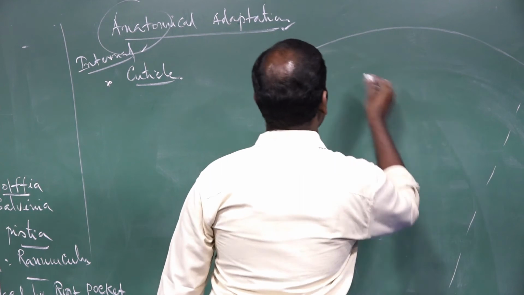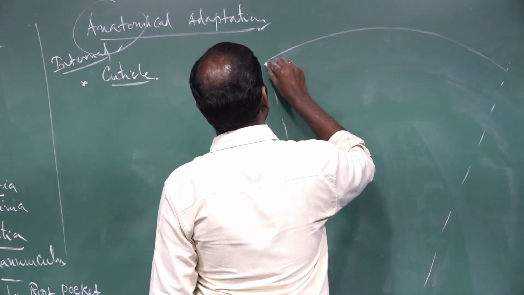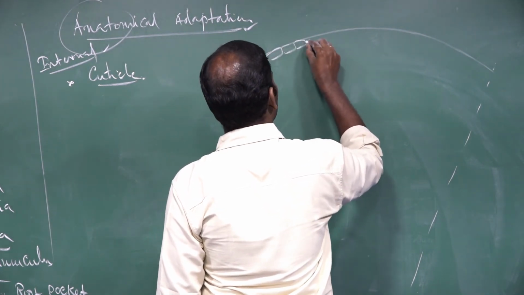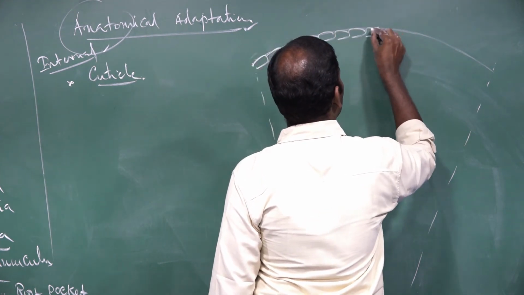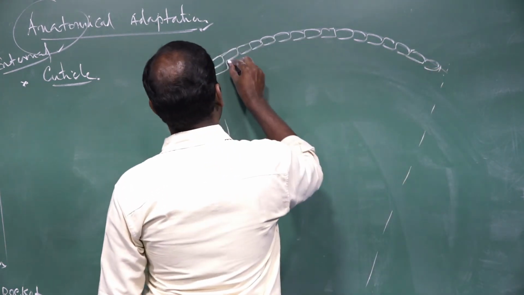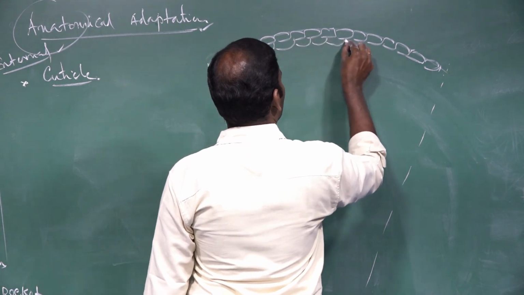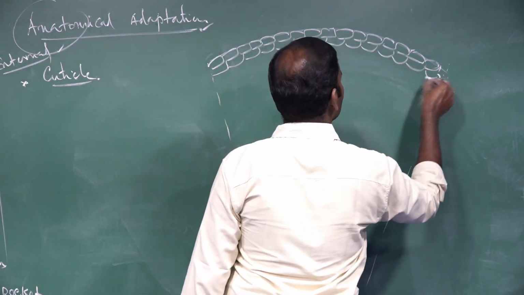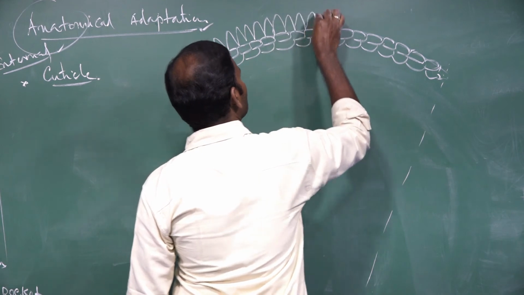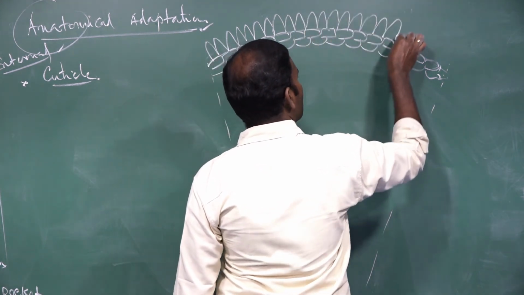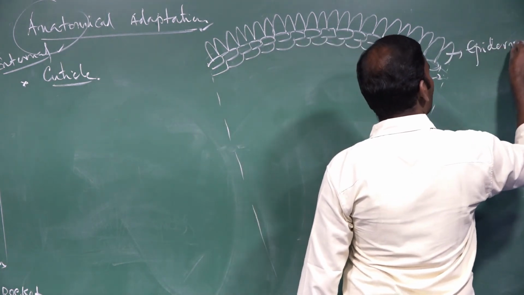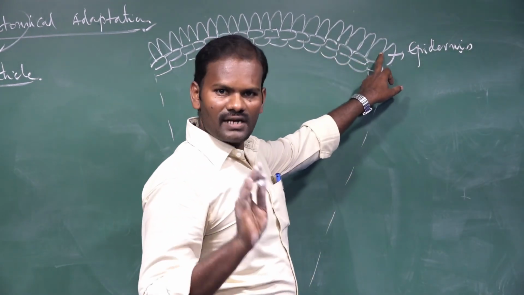Take the internal structure. The outermost covering of the plant body is called epidermis.